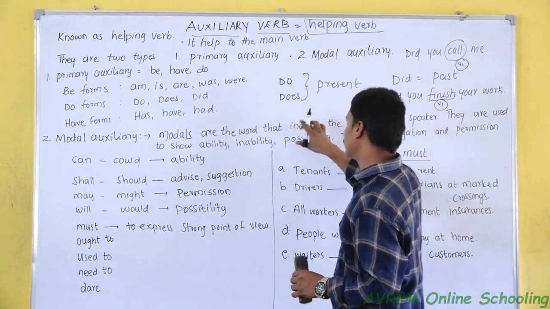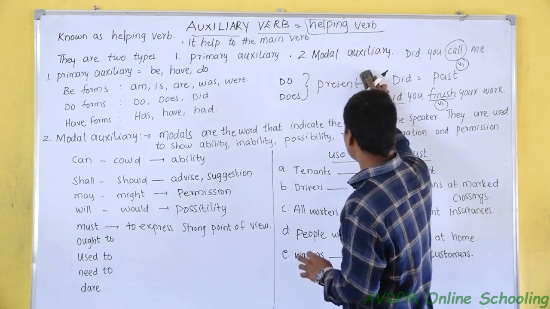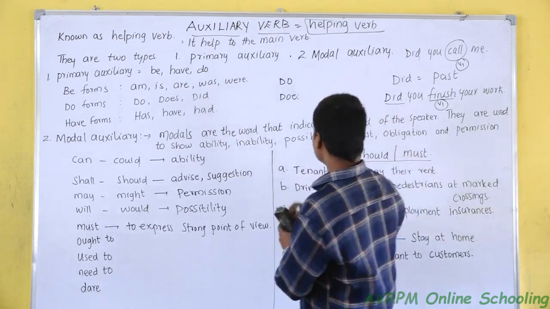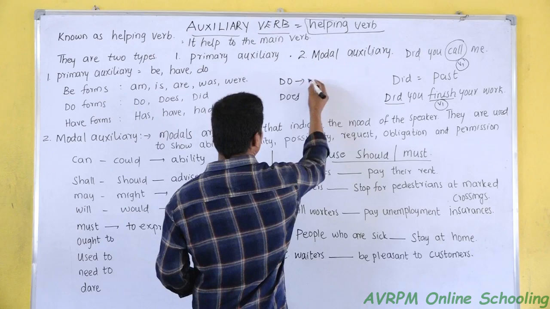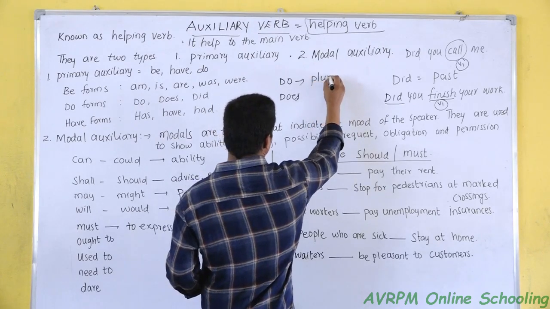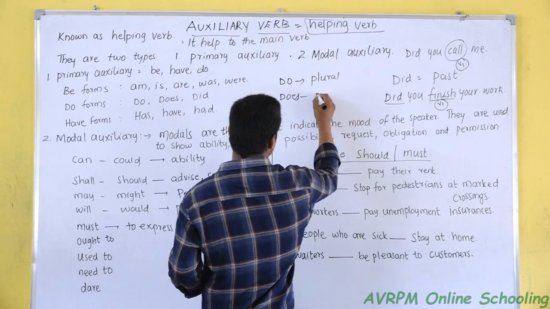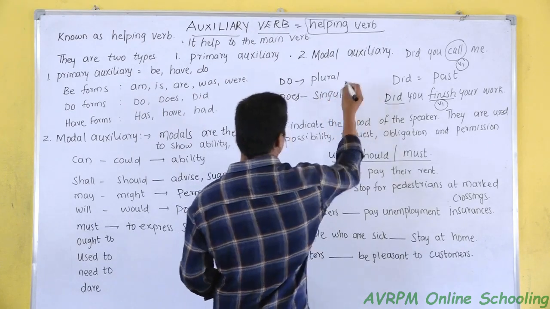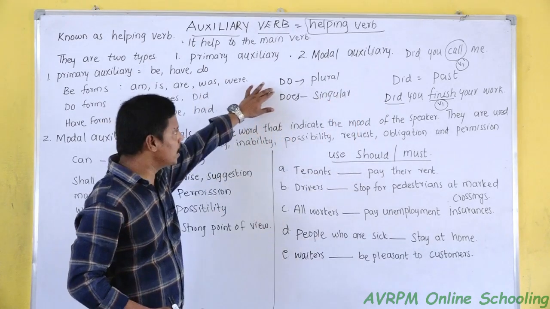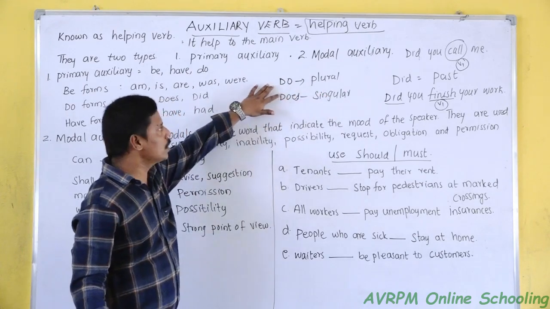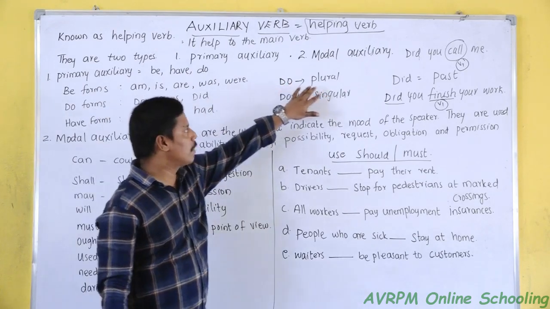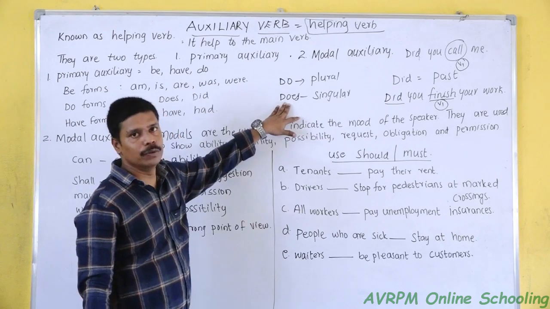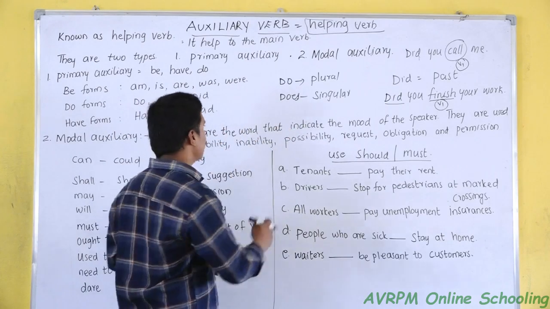Coming to do or does. Do and does are from present tense. Do we use with plural and does with singular. If our subject is plural, we use do. If the subject is singular, we use does. Just an example.